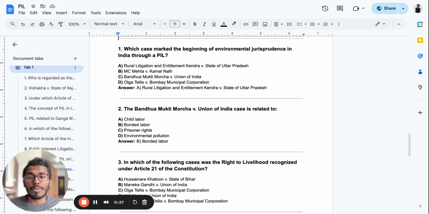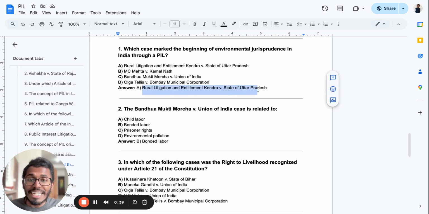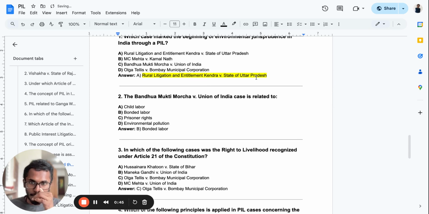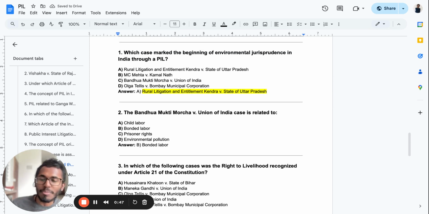Now, starting with: which case marked the beginning of environmental jurisprudence in India through a PIL? It was Rural Litigation and Entitlement Kendra versus State of UP. Environmental jurisprudence itself was started by this particular case.